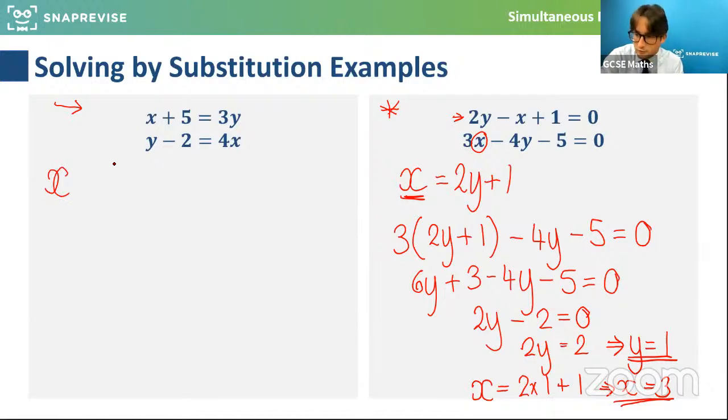I'm going to do that to the first one. x is equal to 3y minus 5. Okay, the last step. Okay, thanks for the question there.